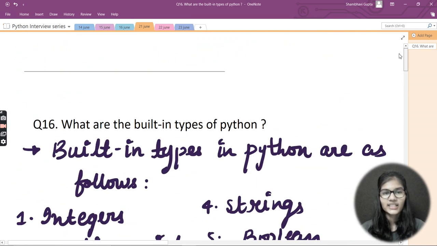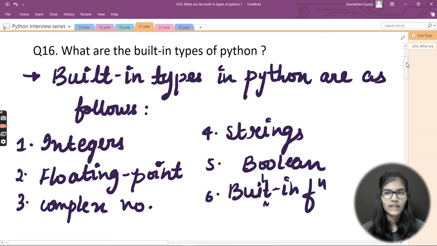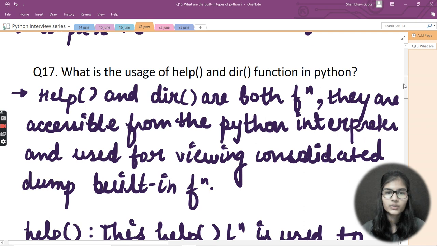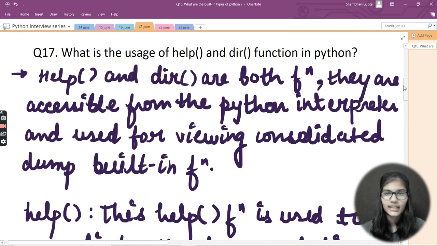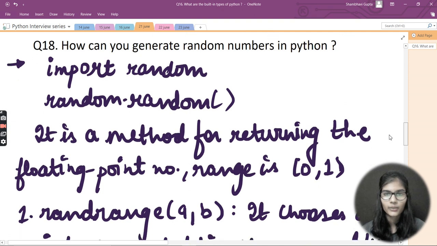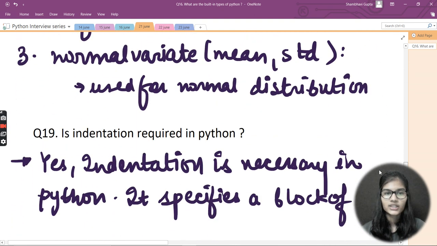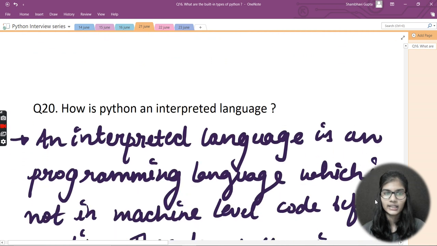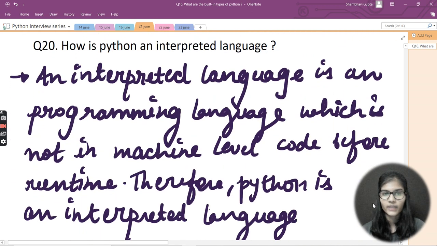Fine. So these were the 5 questions that we have discussed today. The first question was: what are the built-in types of Python? The second was: what is the usage of the help and dir functions in Python? The third was: how can you generate random numbers in Python? Then: is indentation required in Python? And the fifth one was: how is Python an interpreted language?